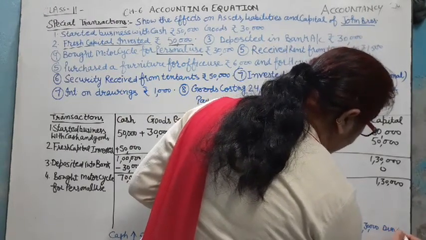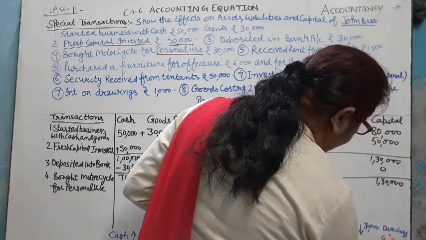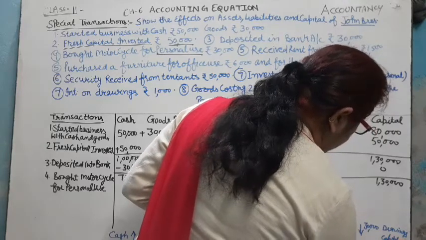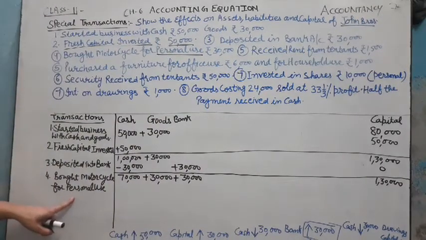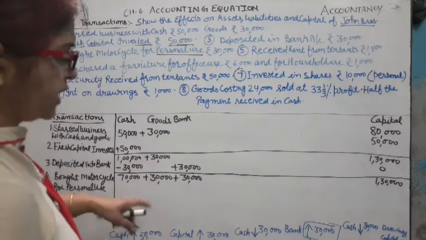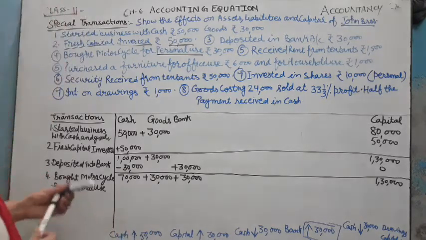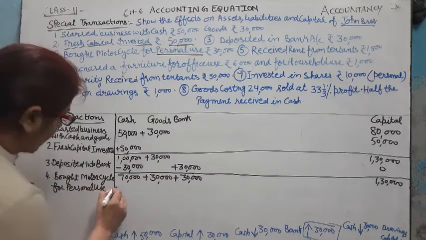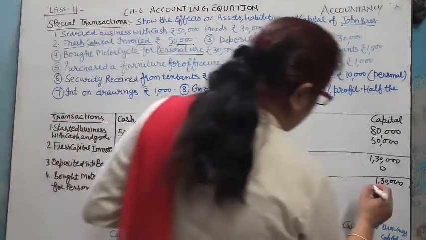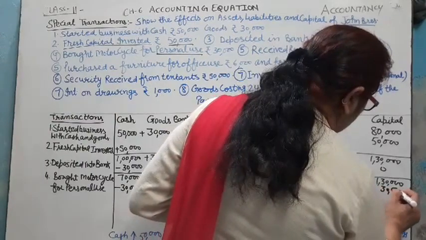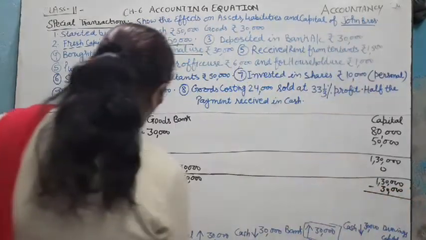So drawings decrease the capital. Drawings decrease the capital because he bought a motorcycle for personal use, that is the drawings, and drawings decrease the capital. Then the effect of this transaction is cash is decreased by 30,000 and capital is also decreased by 30,000, the cost of the motorcycle.